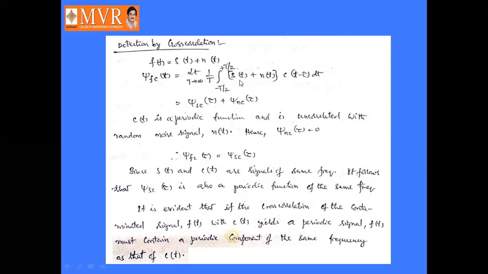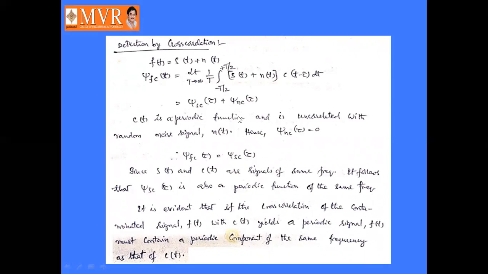Multiplying, we get s of t into c of t minus tau dt plus n of t into c of t minus tau dt. s of t into c of t minus tau is nothing but JSC of tau, and n of t into c of t minus tau is nothing but JNC of tau.